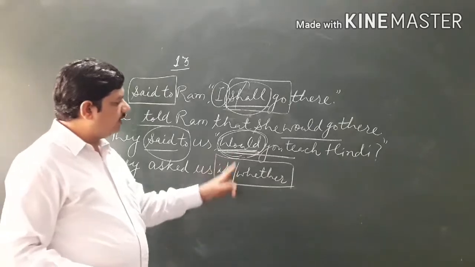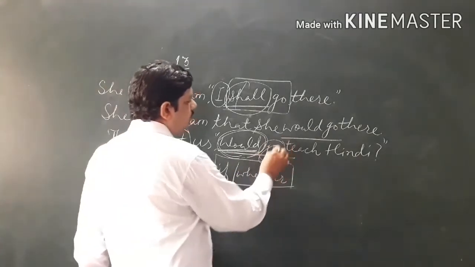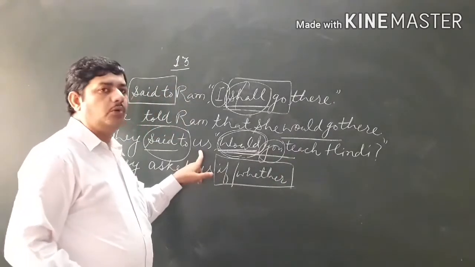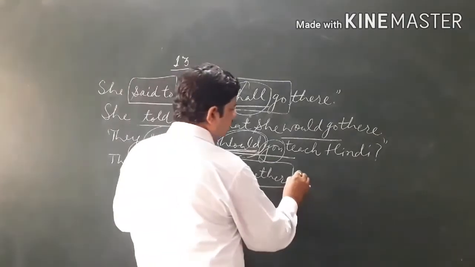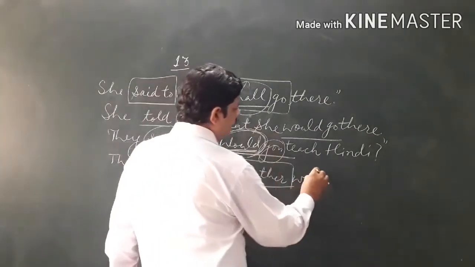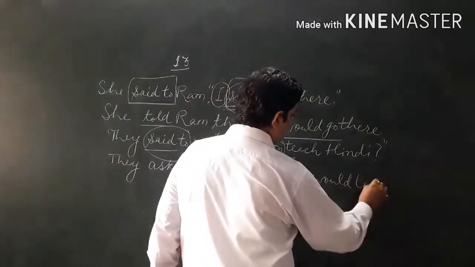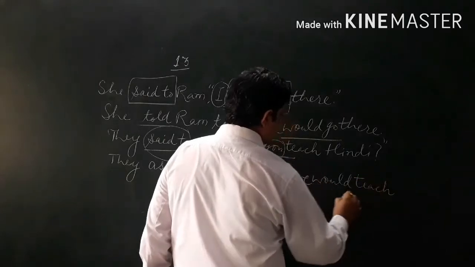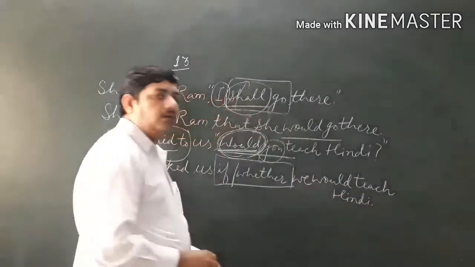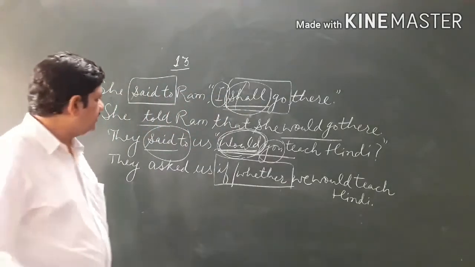Clear? So the same thing we will do here. They asked us if. Now you is a second person noun, so it will change according to the object. And what is the object? Us. Its subject is we. Whether we would, it remains the same. Would teach him. Clear? So in this way we will be doing these sentences.